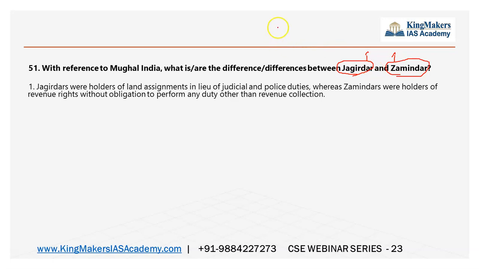So there are a number of things. For example, there are things called Chauth, Sardeshmukhi, different types of taxes like this. And there are a number of names of the administrators, like Mir Bakshi and all. So like this, there are terms as well as concepts like Jagirdar and Zamindar. Though these terms and concepts may not be defined in the NCERT, the NCERT does just have a hint of what is Jagirdar and what is Zamindar.